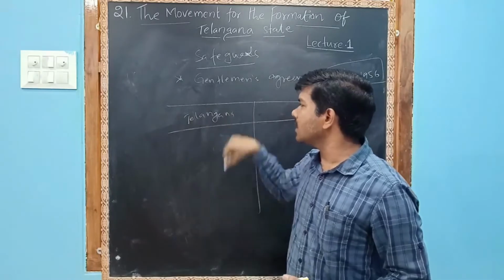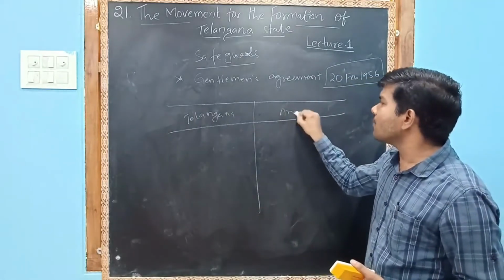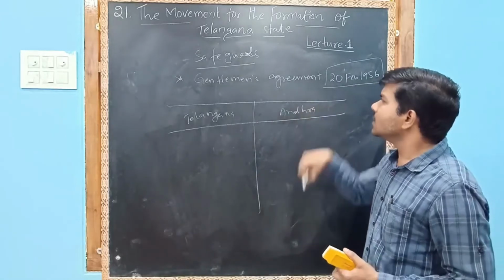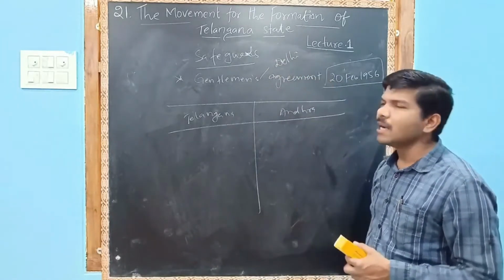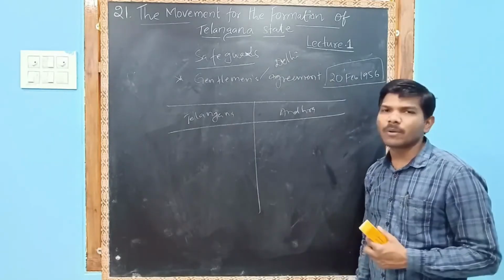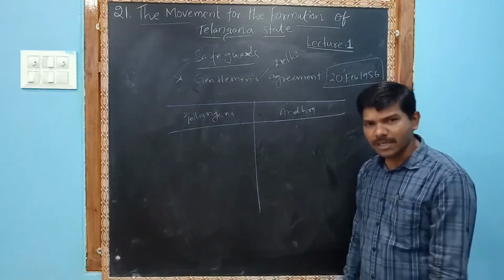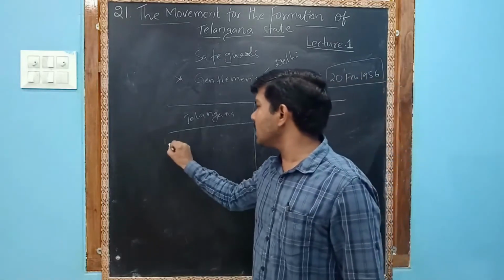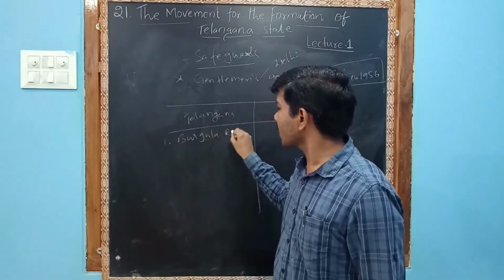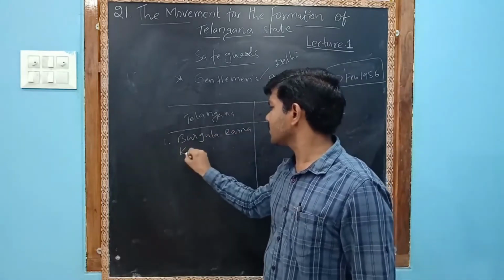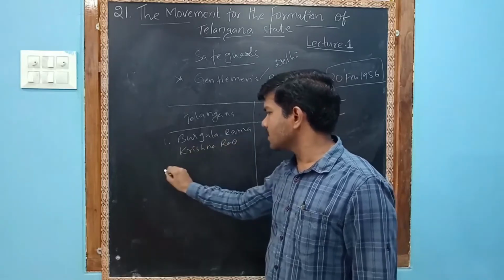From Telangana, Hyderabad, 4 members attended the meeting, and from Andhra, 4 members attended. This meeting was held in Delhi on 20 February 1956. Who were the dignitaries of this meeting? Let us see. First, Burgula Ramakrishna Rao.